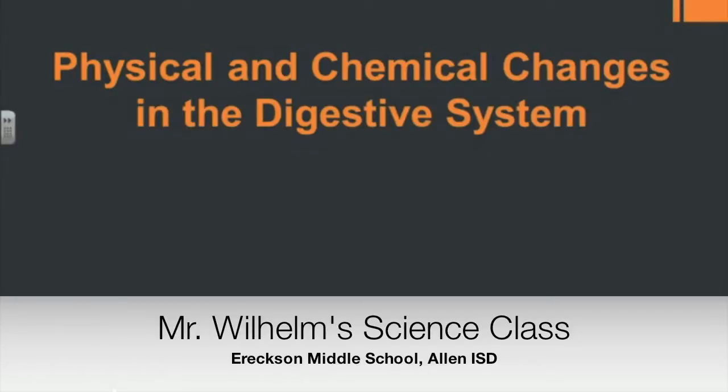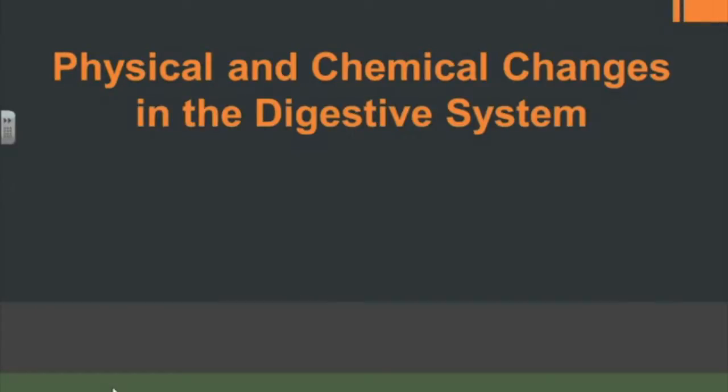Today I'm here to talk about physical and chemical changes in the digestive system. So far, we've already talked about matter and how matter can change both physically and chemically. If it's a physical change, matter changes from one thing to another, but it still remains the same substance. It might change in size, shape, or state, but it still remains the same substance. I gave an example of tearing a piece of paper.